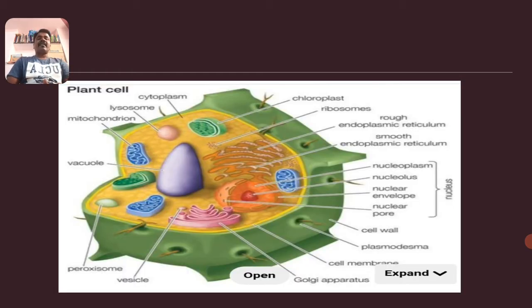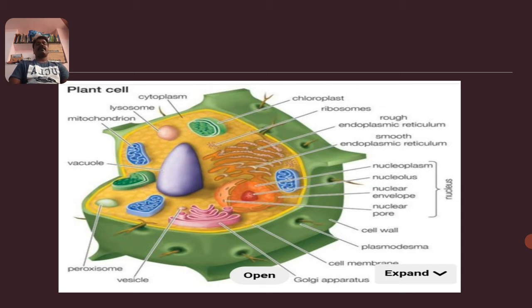And this is the model for the eukaryotic cells. The plant cell, animal cell, and fungal cells all come under the eukaryotic cells. In this plant cell, of course we know the cell consists of mainly three components: the cell membrane, then the cytoplasm, and slightly away from the center, the nucleus, which is membrane bounded.